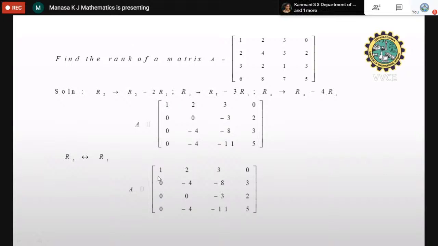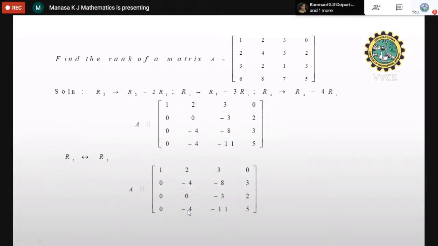After interchanging, you can see in the second row, the leading non-zero element is now minus 4. And below that, the elements must be equal to 0. One element is already 0. We have to make this element 0 by using this leading entry. Don't touch the first row, because if you use the first row, these elements become non-zero again. So just take the second row element.